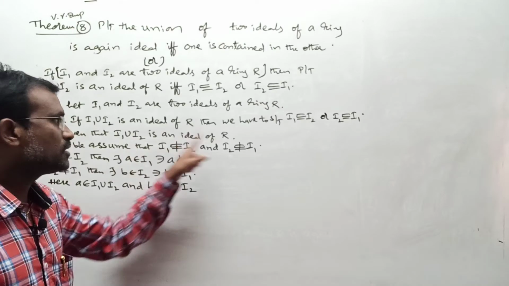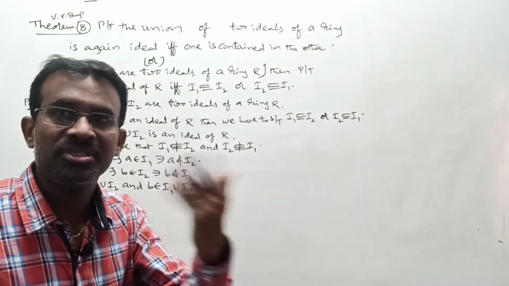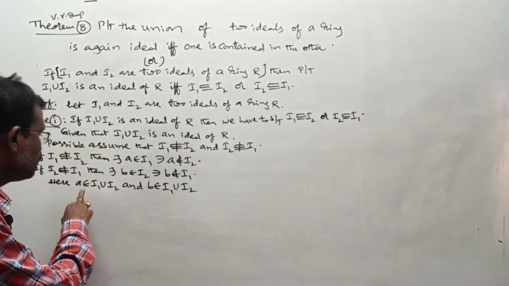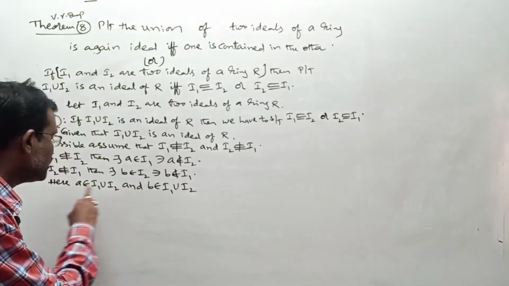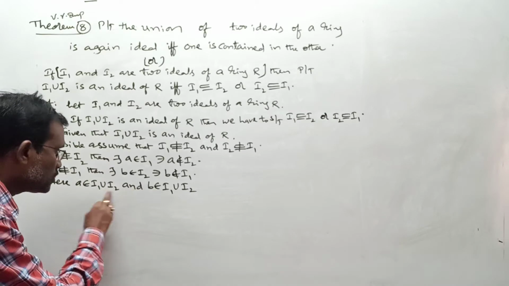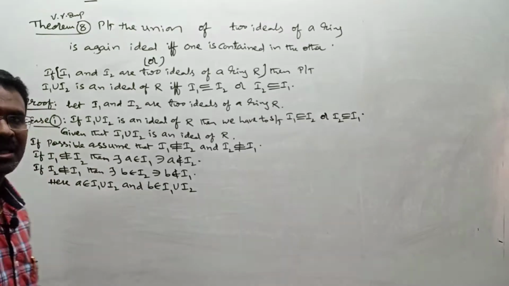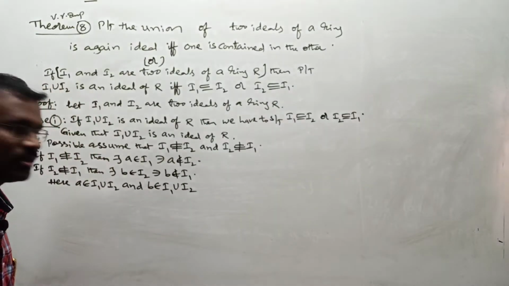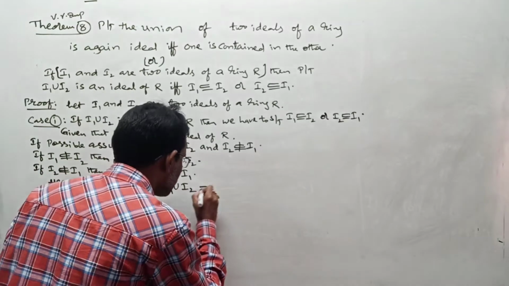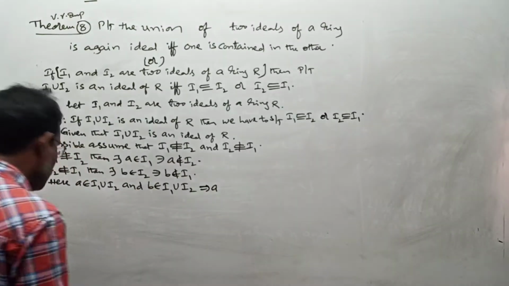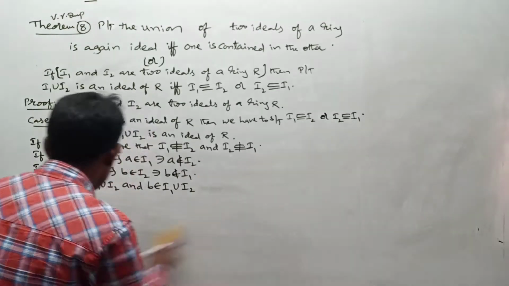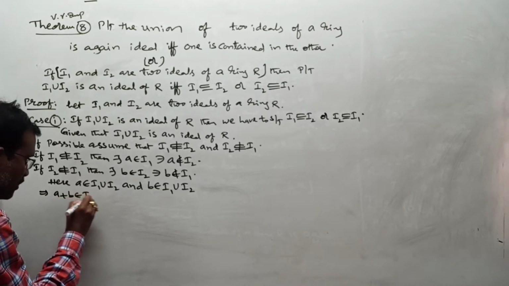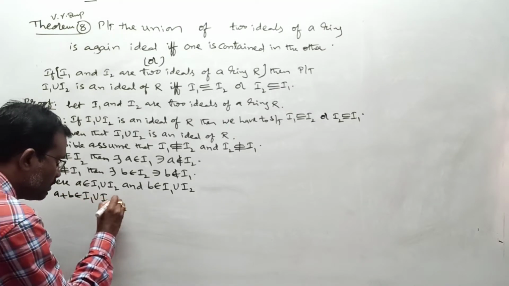Under addition it is a subgroup of R, which means under addition it must satisfy the closure property, right? Under addition, what is the closure property? If A belongs to this and B belongs to this, then A plus B is also in this set, because I1 union I2 under addition satisfies the closure property. That I am writing here. This implies A plus B belongs to I1 union I2. Clear reason I am writing.